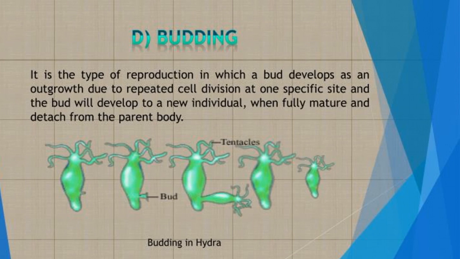Budding is also the most common method of asexual reproduction in yeast. During this process, a small bud-like outgrowth appears at one end of the parent cell, which gradually enlarges in size. The nucleus enlarges and divides into two daughter nuclei. One daughter nucleus goes into the bud and the other remains in the parent cell. Gradually, the bud becomes almost the same size as the parent cell, and a constriction appears at the base of the bud, a separating wall is laid down, and it gets detached. Sometimes a number of buds are also formed from the newly formed cell before its detachment from the parent cell, resulting in a chain of cells.